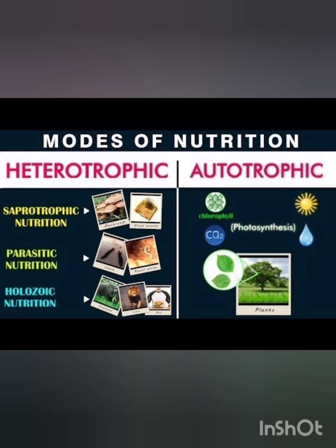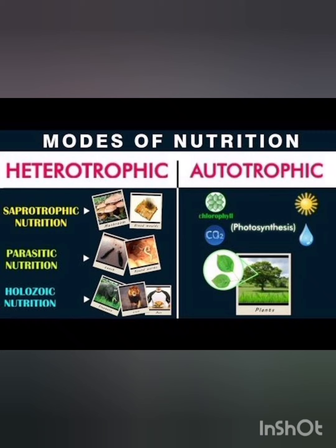All of you remember, we can define the word itself. Autotrophs: we can divide the word into two, auto plus trophs. Auto means self, trophs means nourishment. In plants we can see self-nourishment. So plants are an example for autotrophic mode of nutrition and plants are autotrophs.